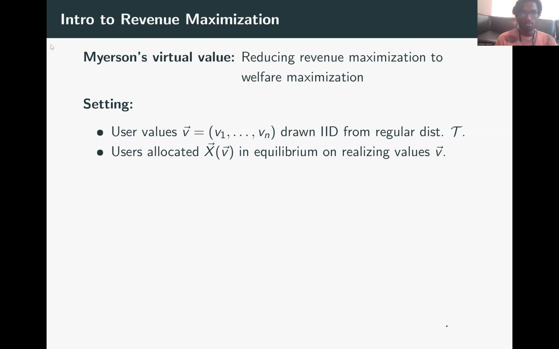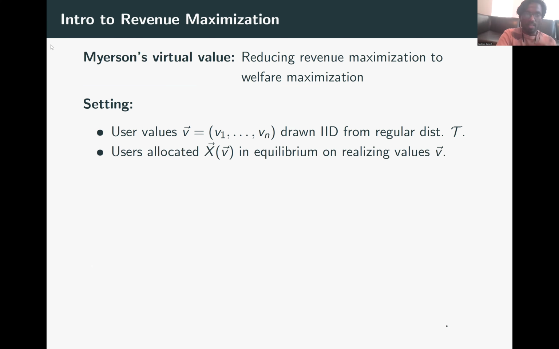Okay, so in equilibrium, users need not bid truthfully. Users can be strategic. That's the entire point of protocols versus mechanisms. So suppose that in equilibrium, when user 1 sees a value v1, they bid according to some bidding function, b1 of v1, and b2 of v2 for user 2, and so on.